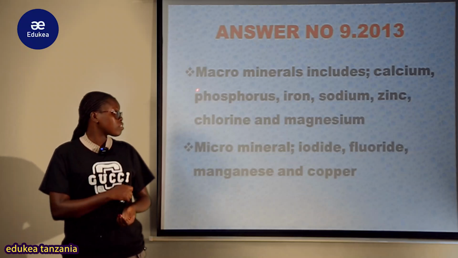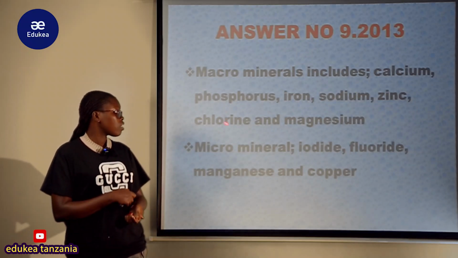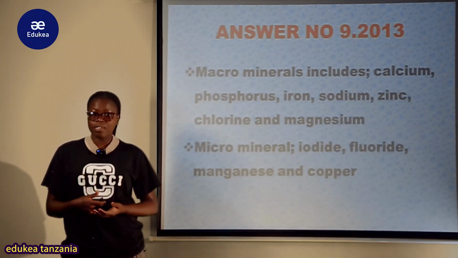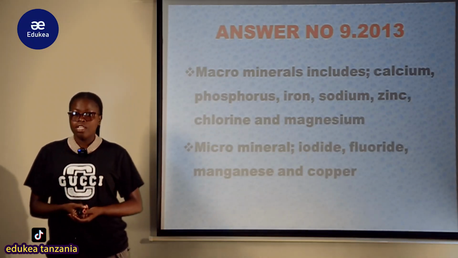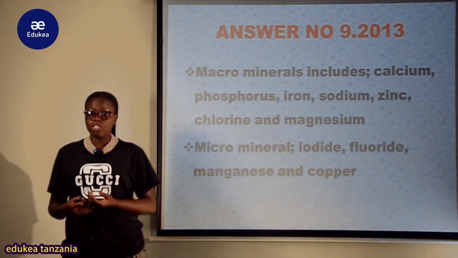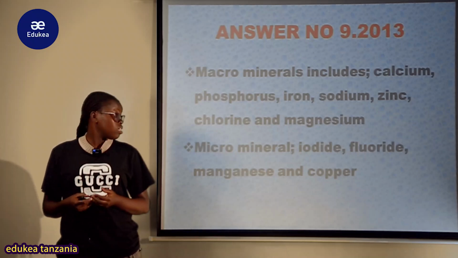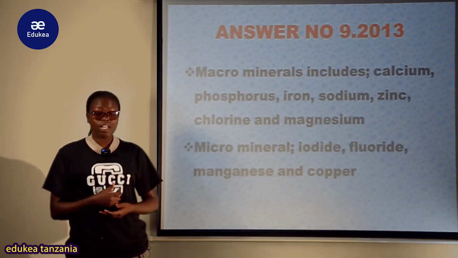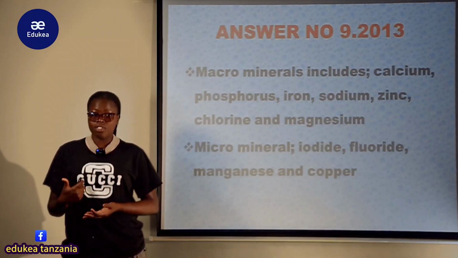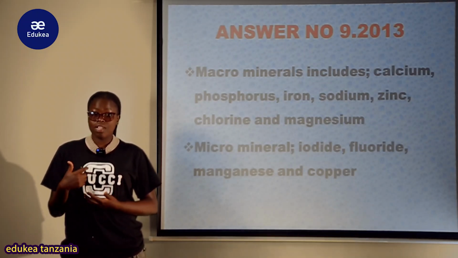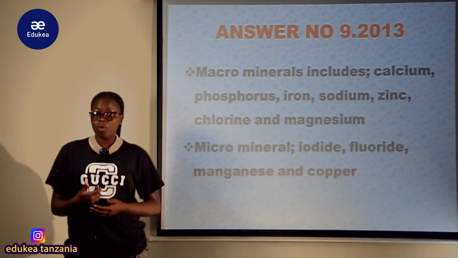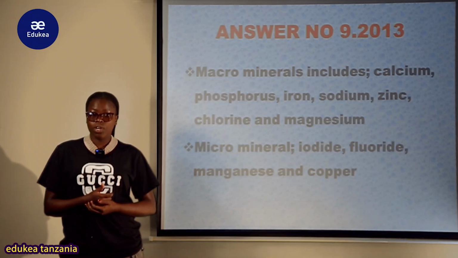Macrominerals include calcium, phosphorus, iron, sodium, zinc, chlorine, as well as magnesium. For example, calcium. Calcium is very important in bone formation. It's found in food like meat, like fish. Nasaidia katika bone formation na vile katika muscle contraction. Vile kuna this phosphorus, na hata katika Colgate, katika dawa zetu za toothpaste unakuwepo na phosphorus katika kuweza kustrengthen the bone. Vile kuna iron, kwa mfano iron ina combine na hemoglobin saidia katika transporting of the oxygen.